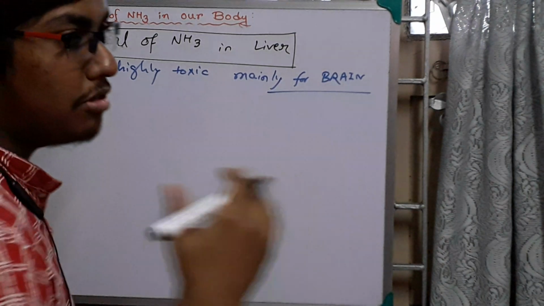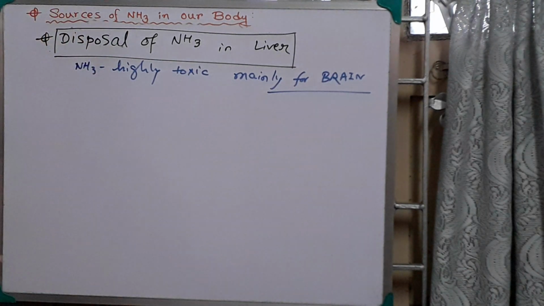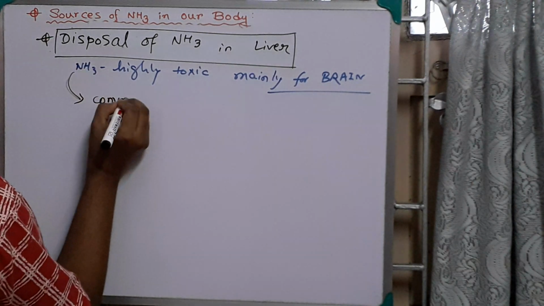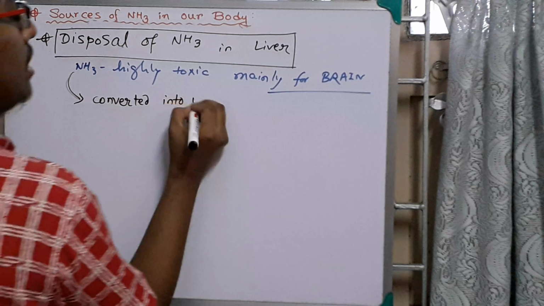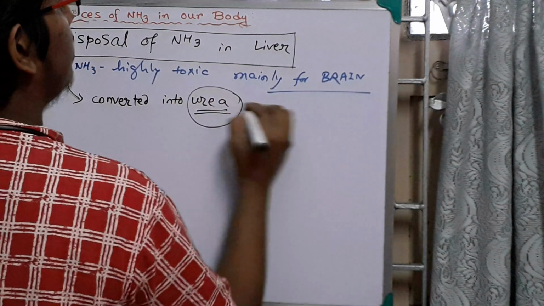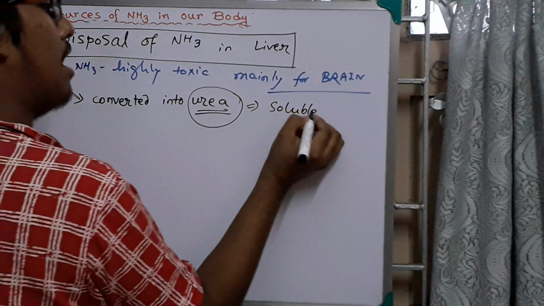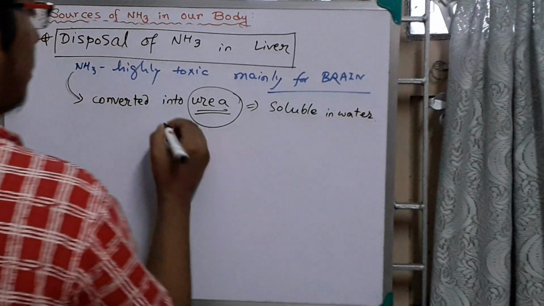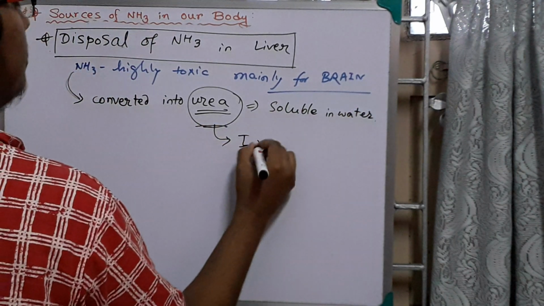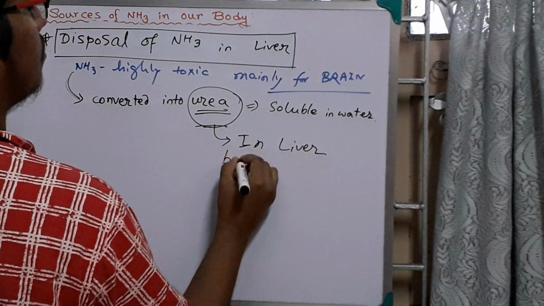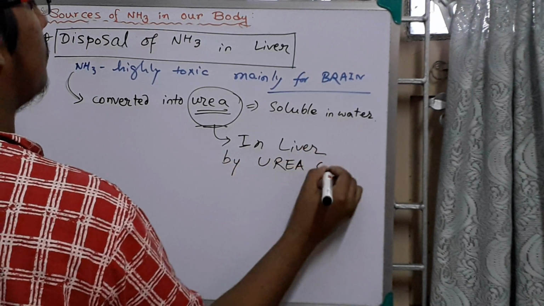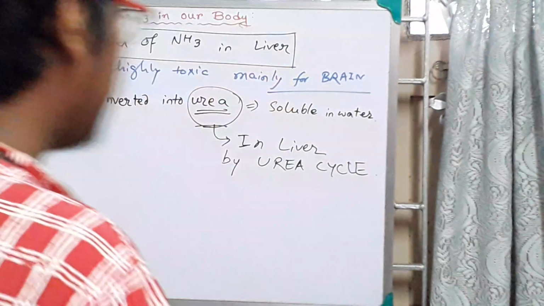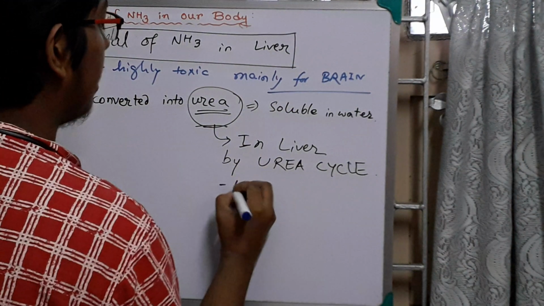So that's why ammonia is not released from our body in direct or free ammonia form. This ammonia will be converted into urea, which is soluble in water. Ammonia is also soluble in water, but it is highly toxic. Urea is formed, obviously, in the liver by the urea cycle, which was discovered by Hans Krebs